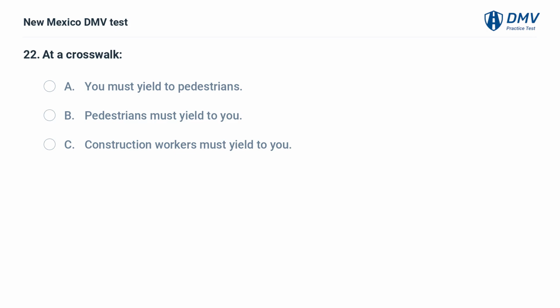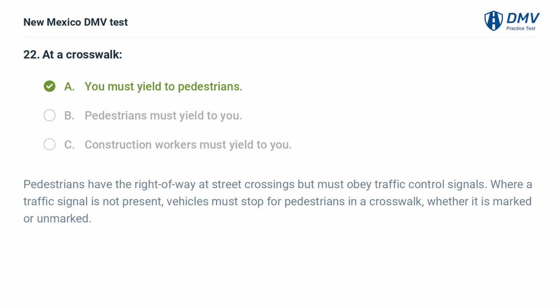At a crosswalk, A. You must yield to pedestrians. B. Pedestrians must yield to you. C. Construction workers must yield to you. The answer is A. You must yield to pedestrians. Pedestrians have the right of way at street crossings but must obey traffic control signals. Where a traffic signal is not present, vehicles must stop for pedestrians in a crosswalk, whether it is marked or unmarked.